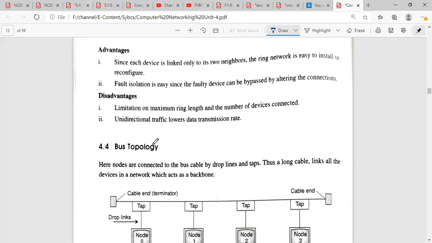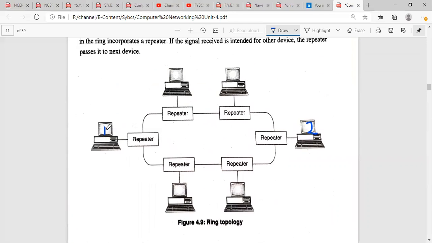What is unidirectional flow? We'll see this. If I want to send information from this computer A to this computer 3, and the flow is unidirectional, in this direction, then the information will pass through one, two, three computers, and then reach the destination. If there were a shorter way available, the information could pass through only a single computer and reach the destination. But the limitation is the unidirectional flow.